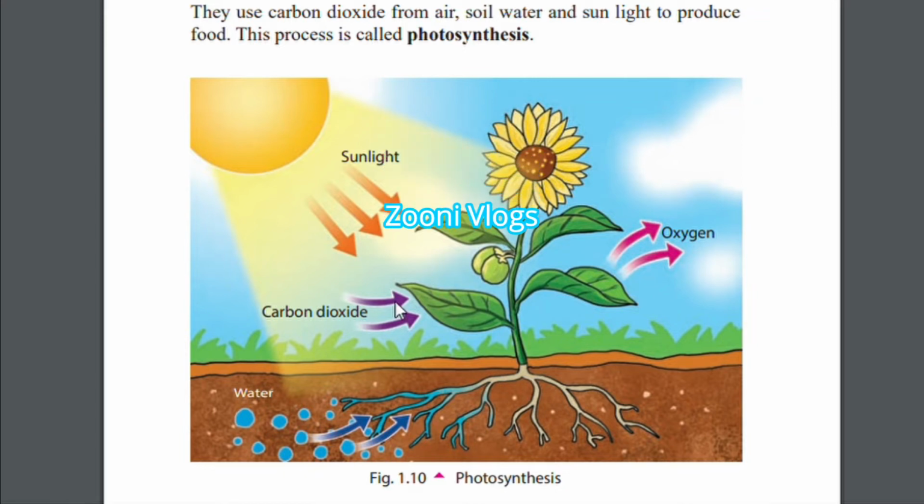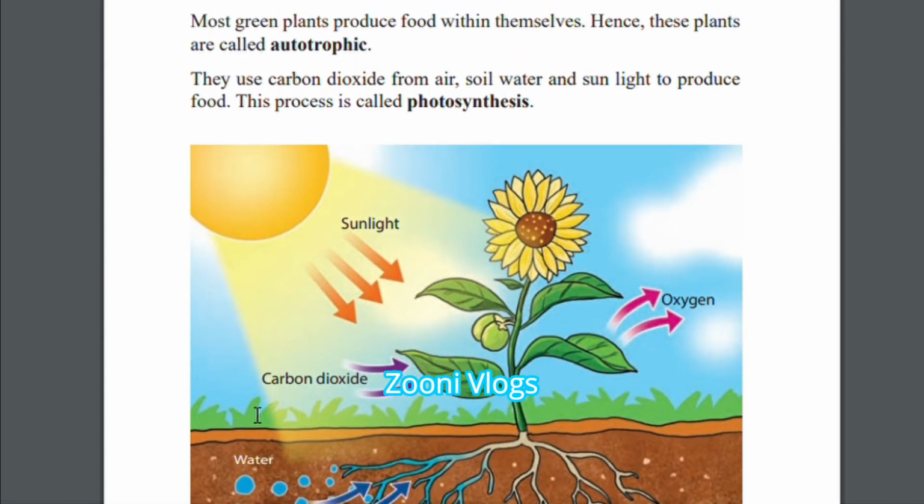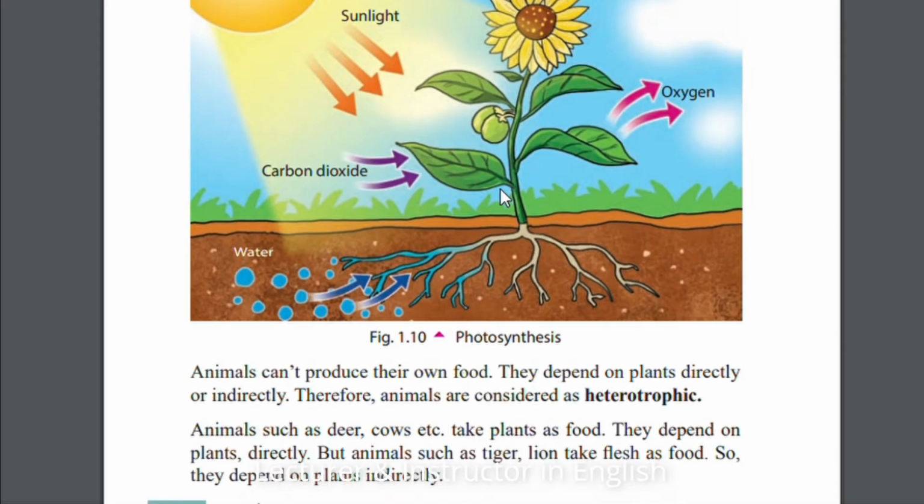Now you can see here sunlight, here the atmosphere, oxygen, carbon dioxide, here the flower, and especially here you can see fruit, green leaves, and here you can see roots under the soil, and the water also can be seen. Now we are going to learn about the photosynthesis system, the way they are producing food.